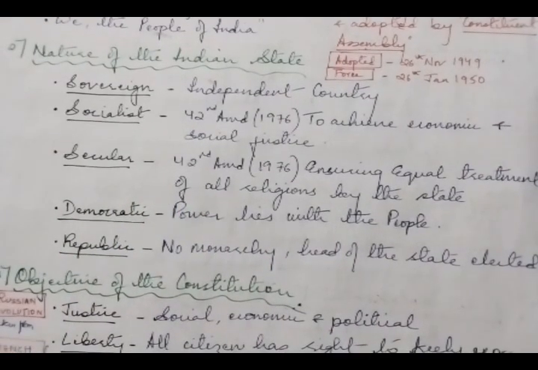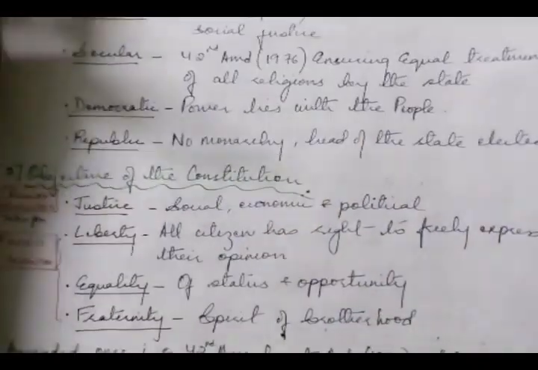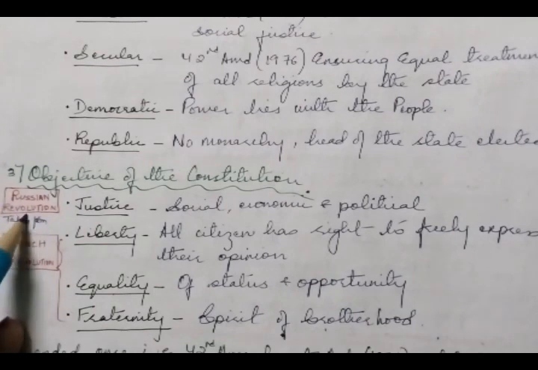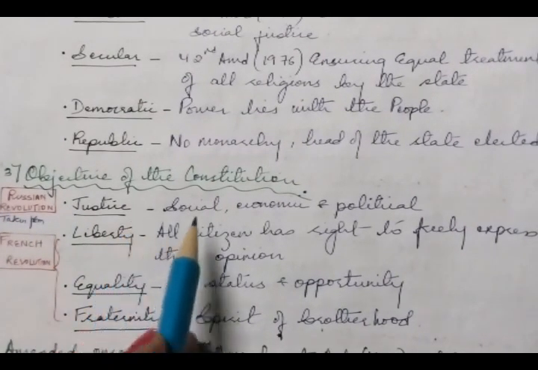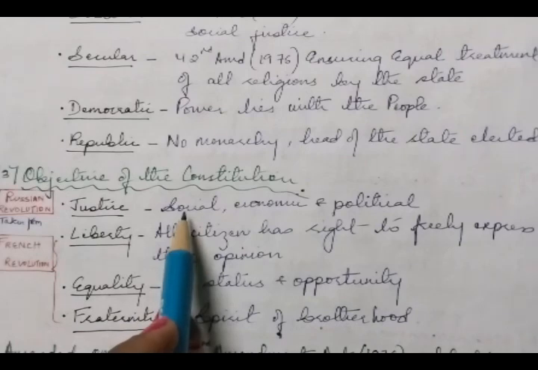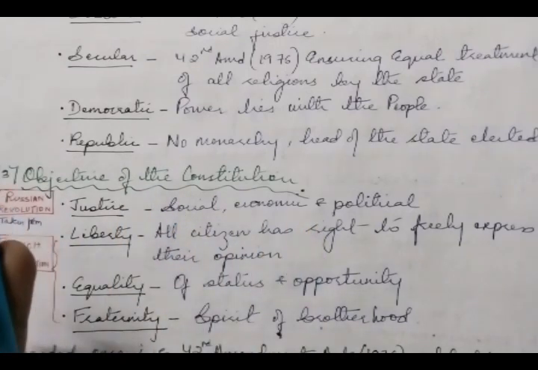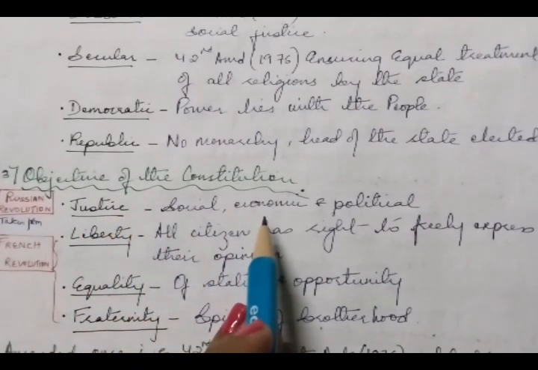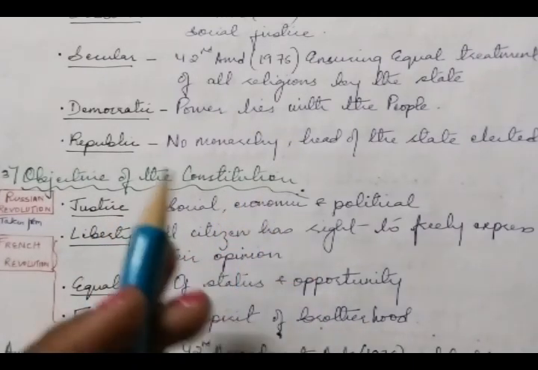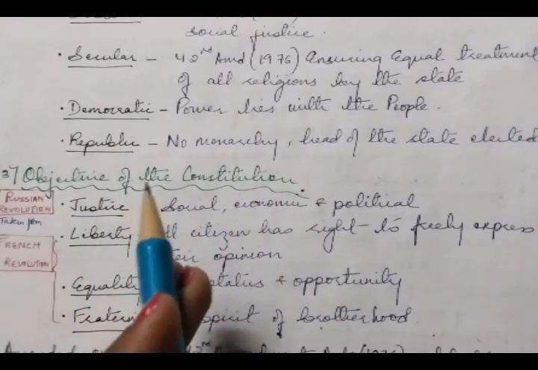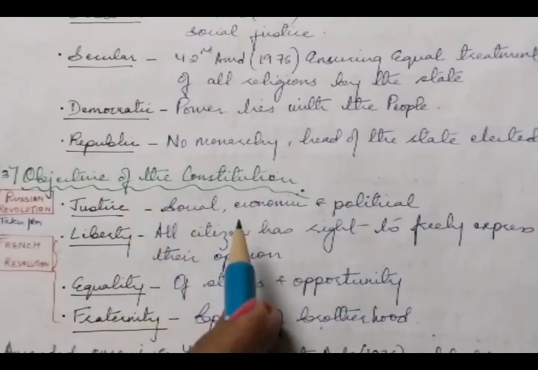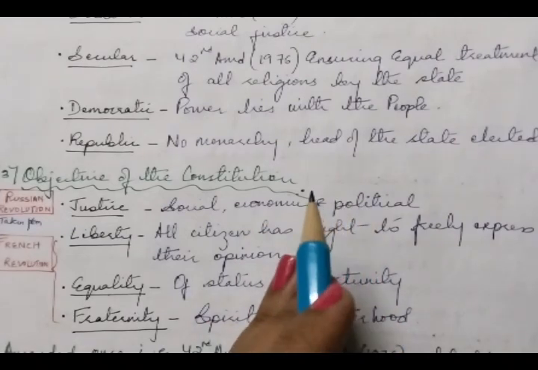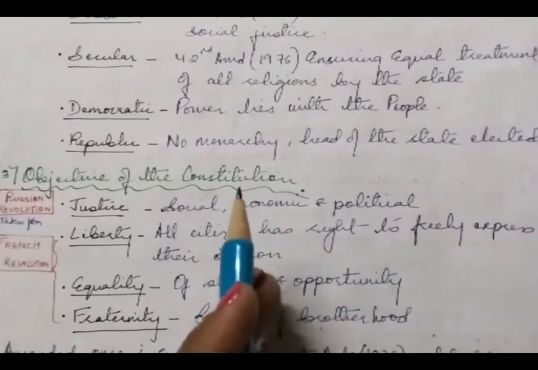So the objectives of the Constitution are justice, social, economic and political. This was taken from the Russian Revolution. Social justice means elimination of social inequalities, whether based on caste, gender or class. Economic justice means to reduce the gap between rich and poor, ensuring everyone has equal opportunity for economic advancement. And political justice ensures equal participation in the political process and equal rights for all in governance.